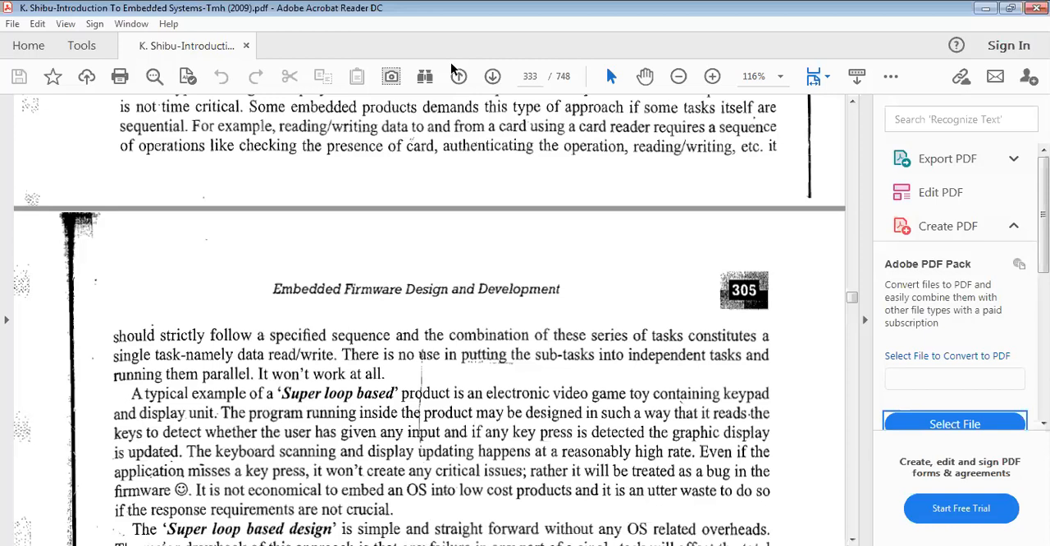And the next concept, as per our syllabus, is embedded firmware development languages. What are the languages used to develop that firmware?